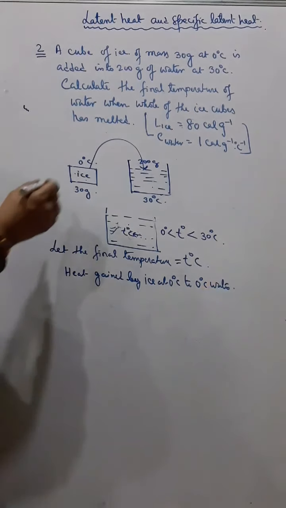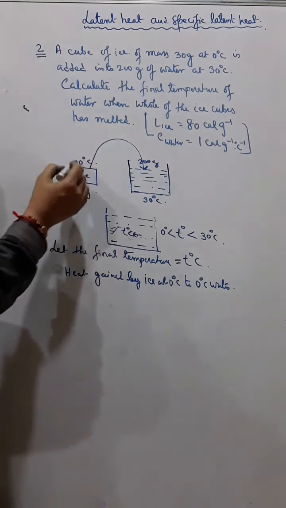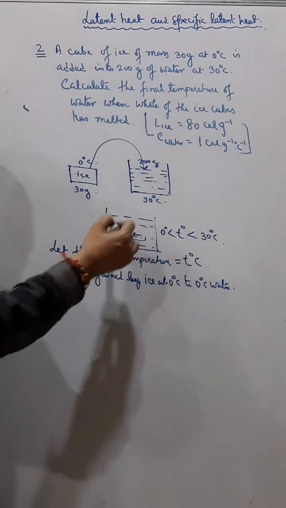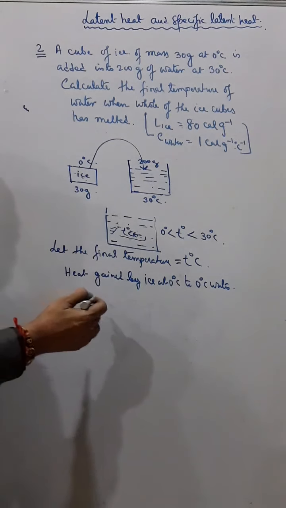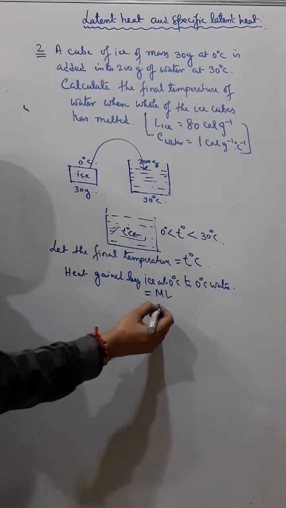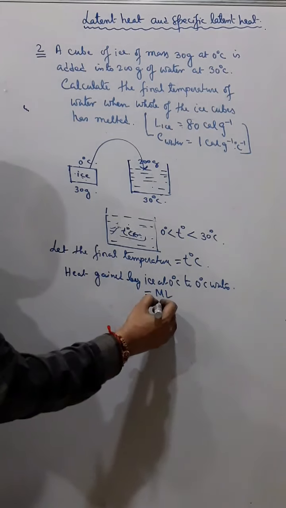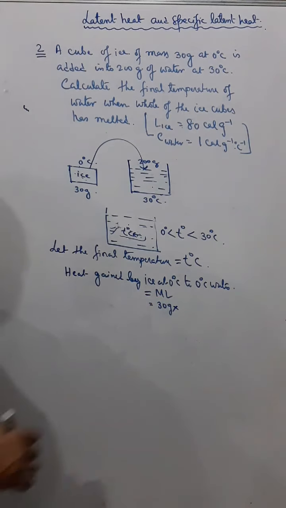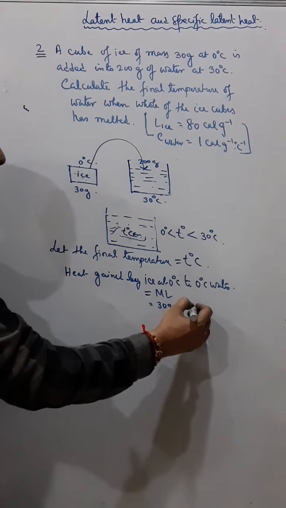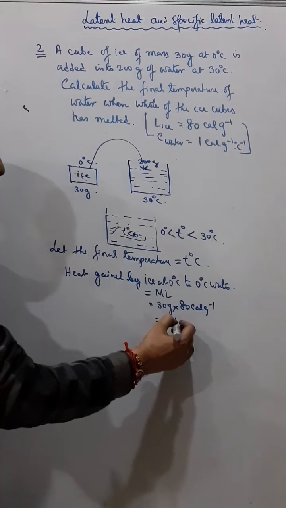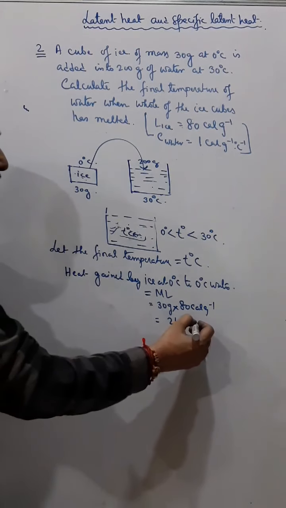You can understand, first this ice will change from 0 degrees Celsius ice to 0 degrees Celsius water. So during that time we will use m into L, and the mass of ice is 30 and latent heat of ice is 80 calorie per gram. So we get 2400 calorie.